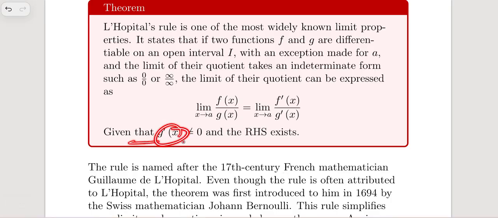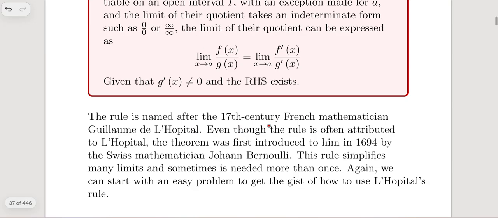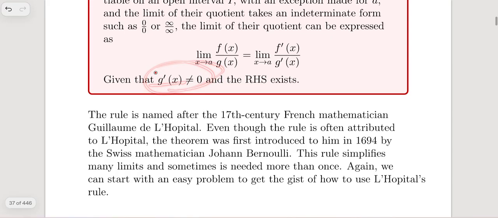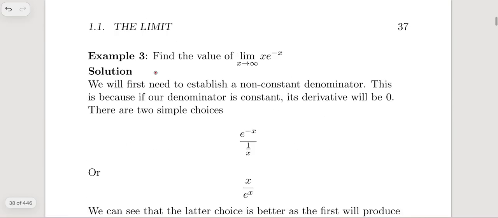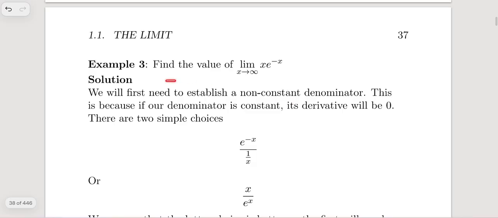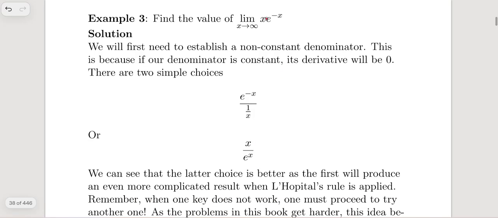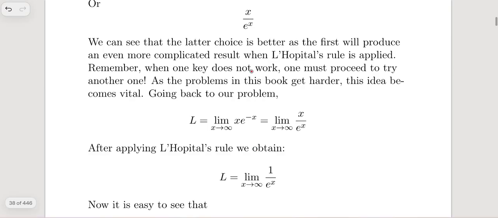Given that g prime of x is not equal to 0 and the RHS exists, obviously this is mandatory. Okay, so find the value of the limit as x tends to infinity of this function. That function can be written in several ways, but the first one is e to the minus x over 1 over x, which is x over e to the x, right? So now we have this as your f of x and this as your g of x.